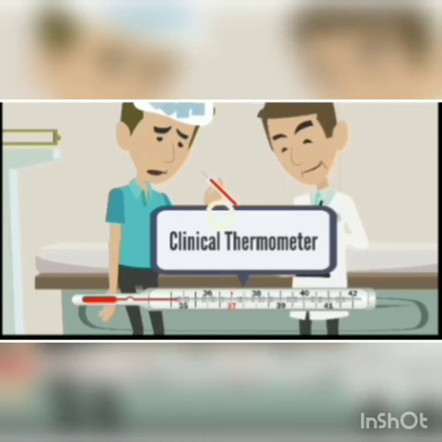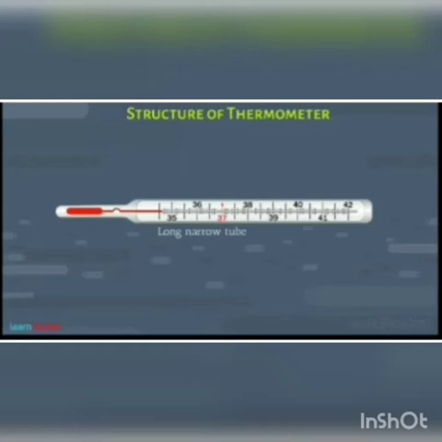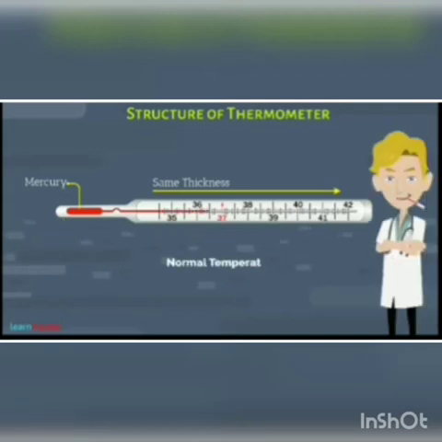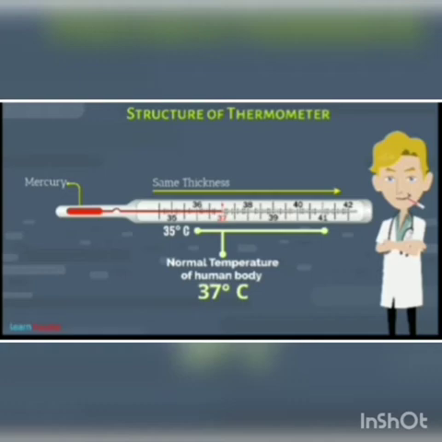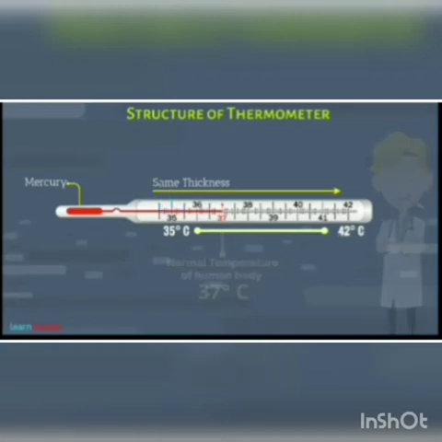Now, let us try to understand the structure of clinical thermometer. It consists of a long narrow tube with same thickness throughout. On one end of the tube, there is a bulb which contains mercury, and for reading the temperature, there is a scale on the thermometer. We know that normal body temperature is 37 degrees Celsius for human body, but it may vary from 35 degrees Celsius to 42 degrees Celsius. So, clinical thermometer have reading from 37 degrees Celsius to 42 degrees Celsius.